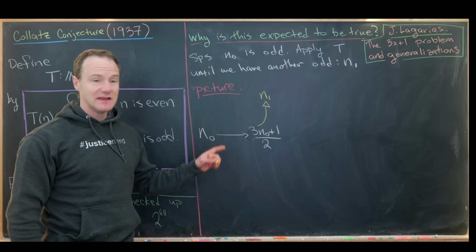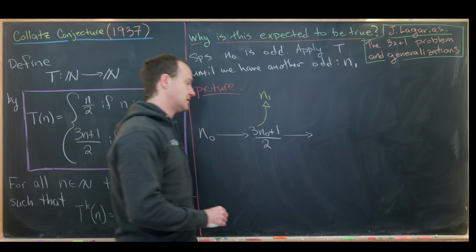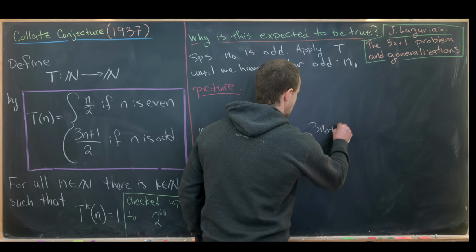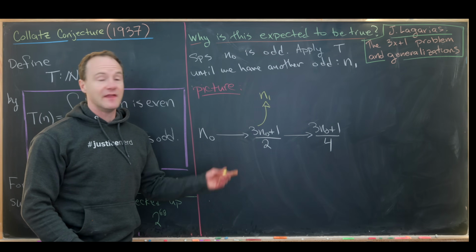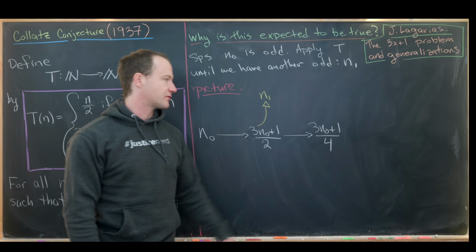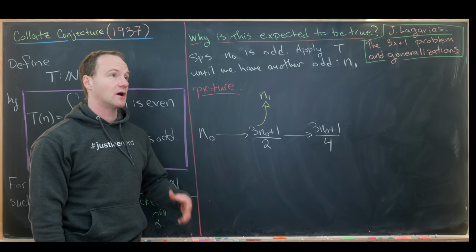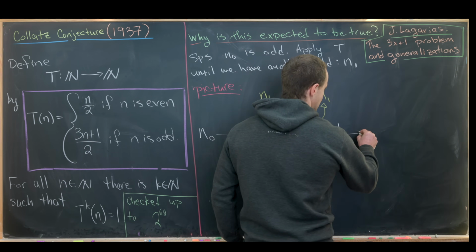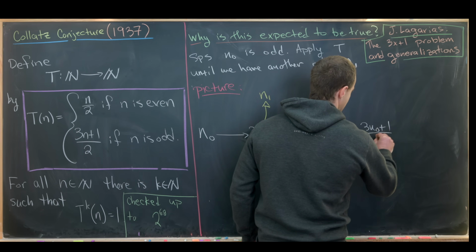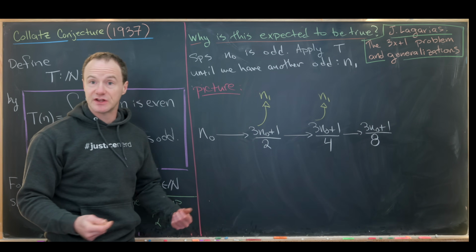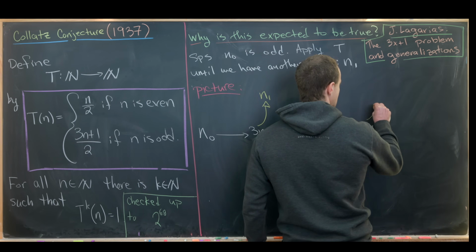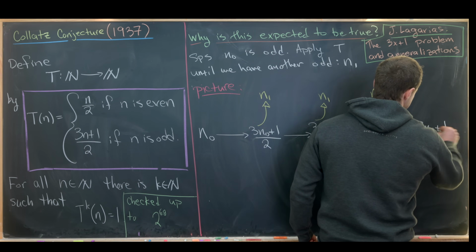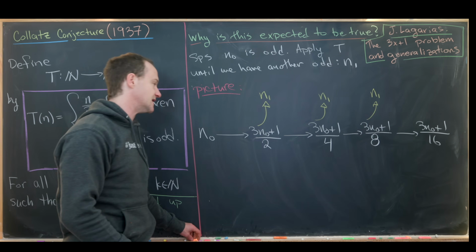But if this number is even, we need to apply our function again. Applying our function to an even number, we'll halve it, and that'll give us (3 n naught + 1)/4. And then we'll repeat the process. If (3 n naught + 1)/4 is odd, we'll assign that to the number n1. But if it's even, we'll apply T again, giving us (3 n naught + 1)/8. I think you can see where we're going here. If this is odd, we'll assign that to n1. But if it's even, we'll turn this into (3 n naught + 1)/16 by applying T again.